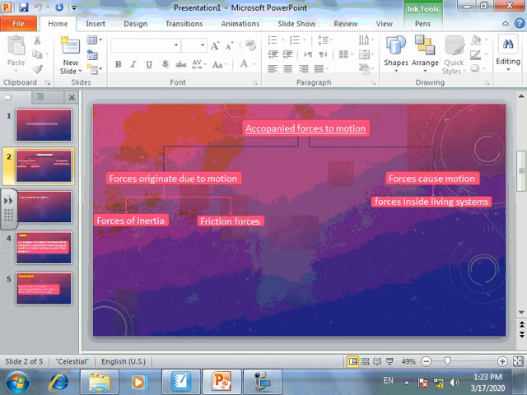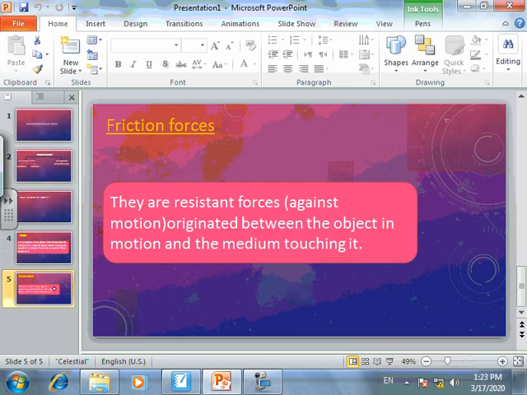So the friction could be between two solid bodies, as you have taken in fifth primary, or even between a solid object and water, as the fish and the water, which is called water resistance.